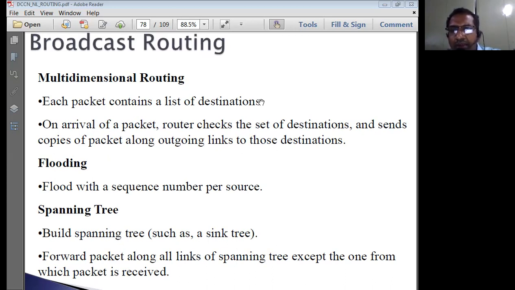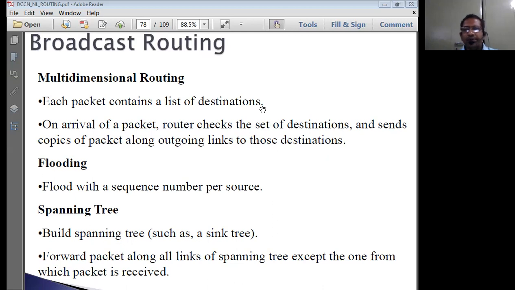Broadcasting can be done in many methods. That means there could be multiple types of broadcasting routing algorithms. One method is called multi-destination routing. While broadcasting, each packet may contain a list of destinations. When you send a broadcast message, it reaches every destination. Any destination can receive the signal which has been broadcasted. That is generalized broadcasting.